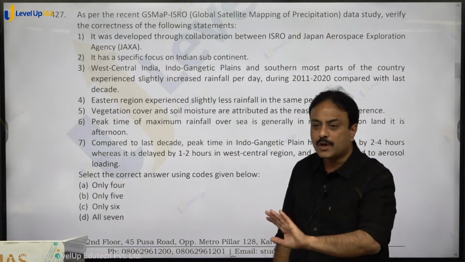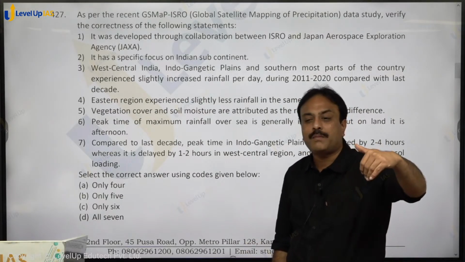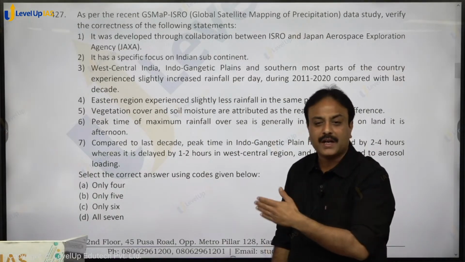Clear on that? Don't use your brain on this thing that eastern region से तो Bay of Bengal branch आती है तो वहाँ बारिश कम कैसे होगी. रिपोर्ट ही कह रही.